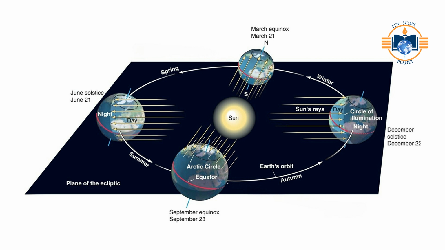Effects: shortest day and longest night in the northern hemisphere. Areas north of the Arctic Circle experience 24 hours of darkness, polar night. It marks the beginning of winter in the northern hemisphere. Simultaneously, the southern hemisphere experiences its longest day.